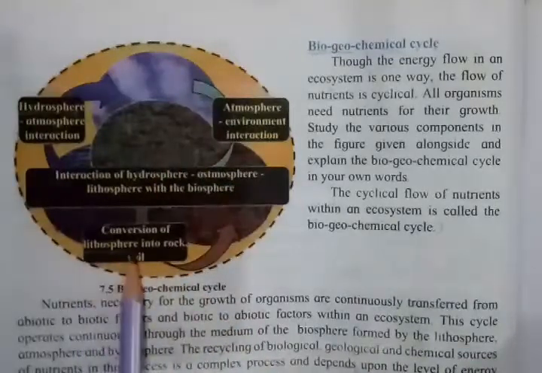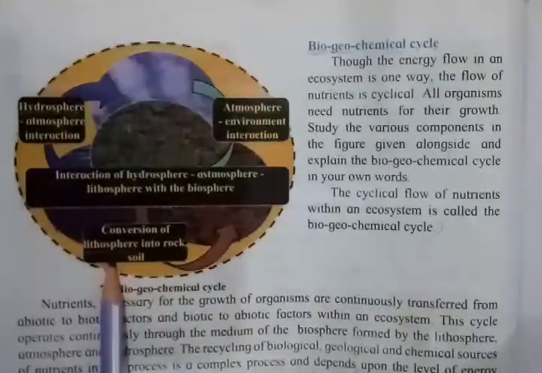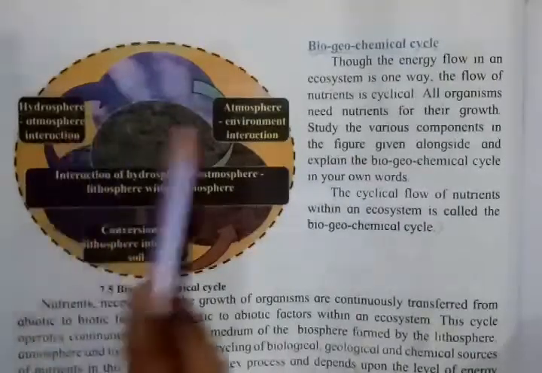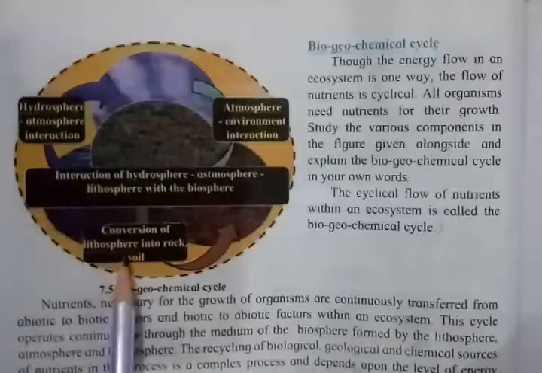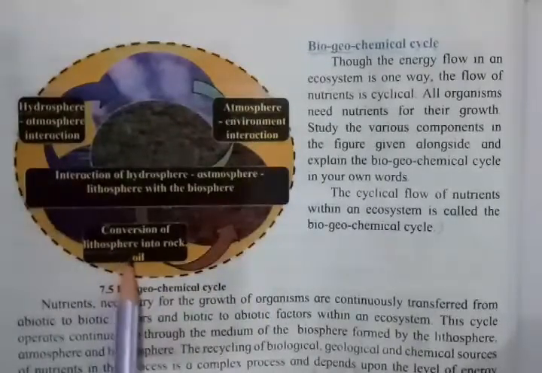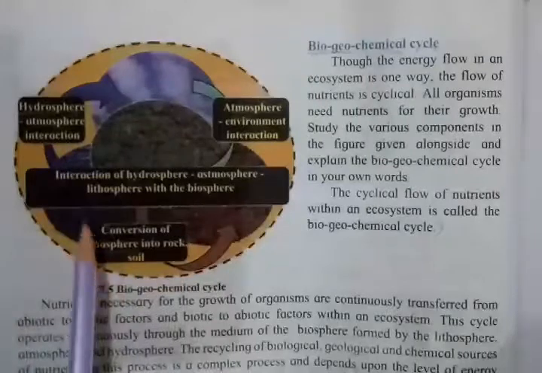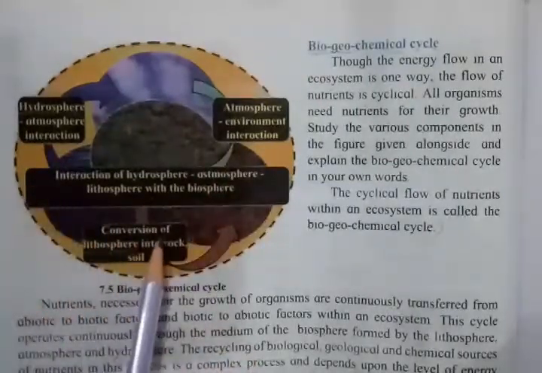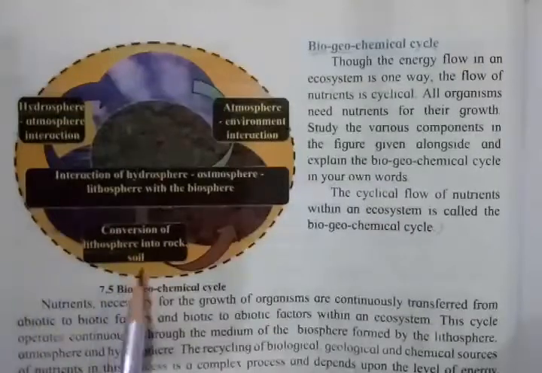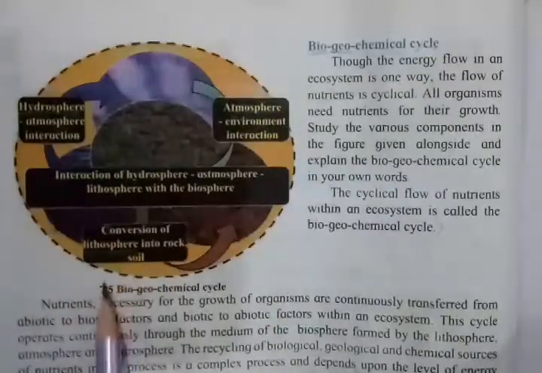Then last one is lithosphere, means our land, our earth, that is called as lithosphere. And these together, hydrosphere, atmosphere and lithosphere, together they form the biosphere. Now how they interact with each other and how the flow of nutrient goes from one to other, and it keeps on going in a cyclic way.